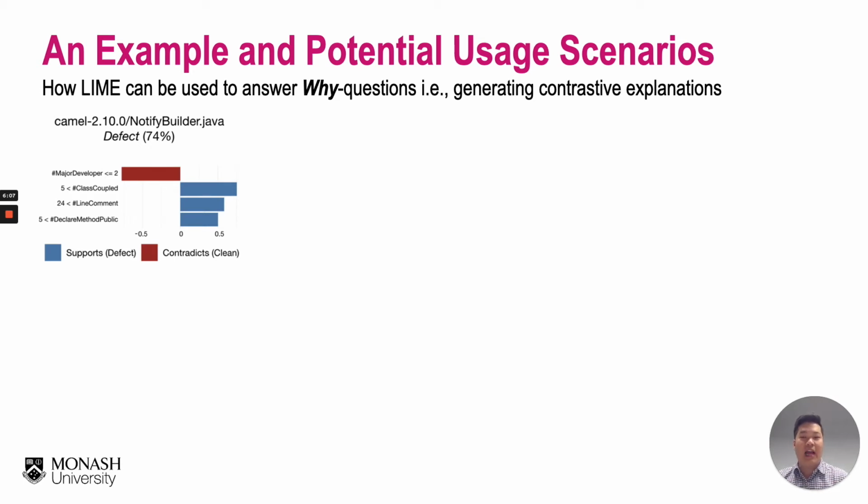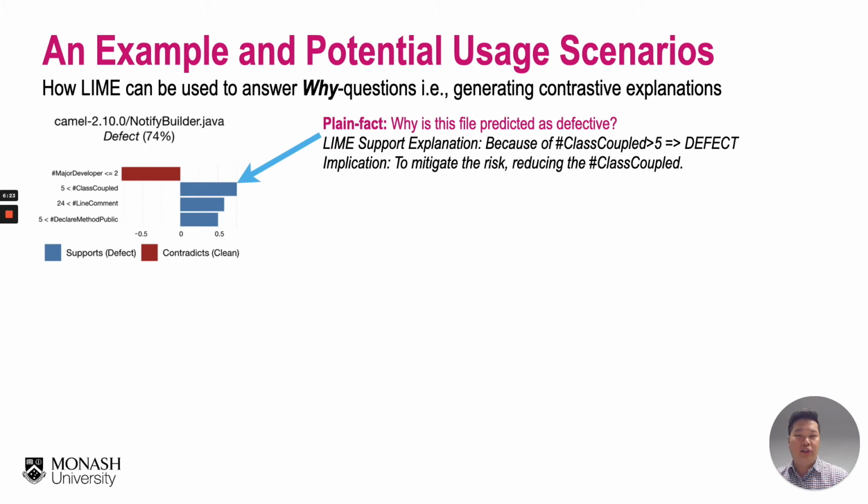And in this example, the blue bars indicate the supporting scores, or the factors that support the prediction, while the red bars indicate the contradicting scores, or the factors that contradict the prediction. So first, we can use LIME to answer a plain fact. Why is this file predicted as defective? So we use the LIME supporting explanation to answer this question.